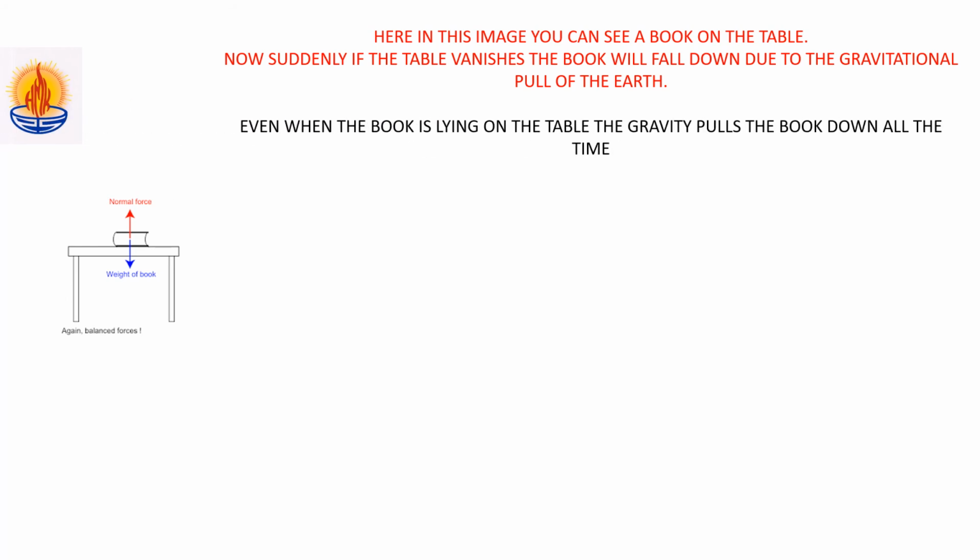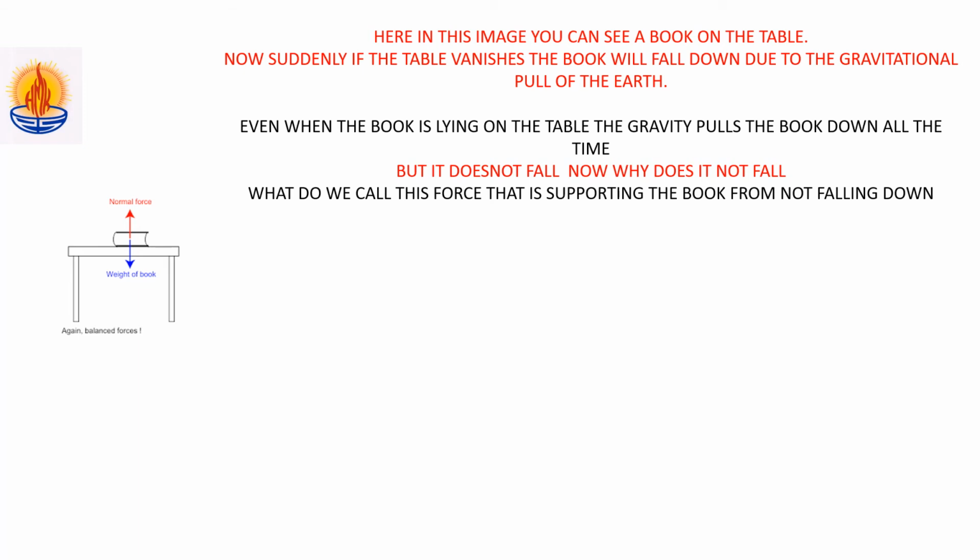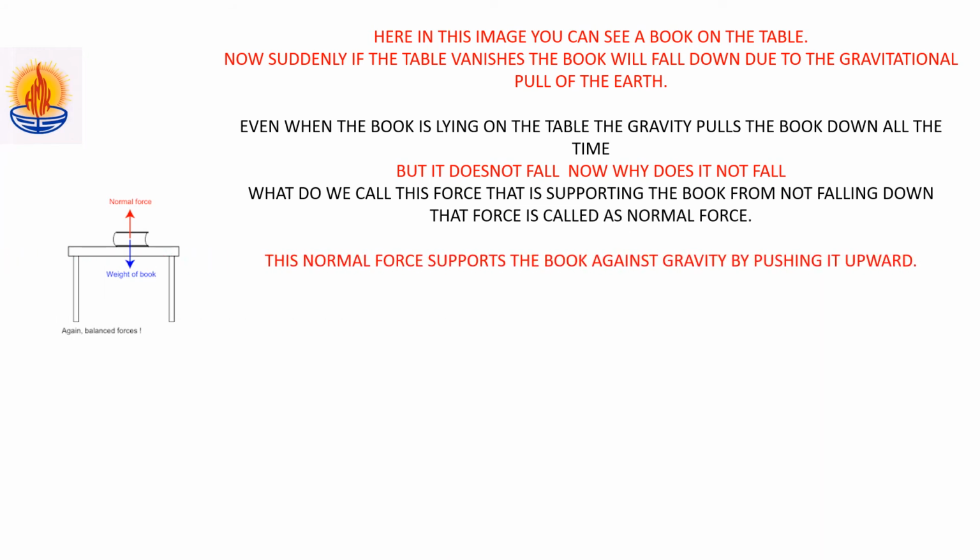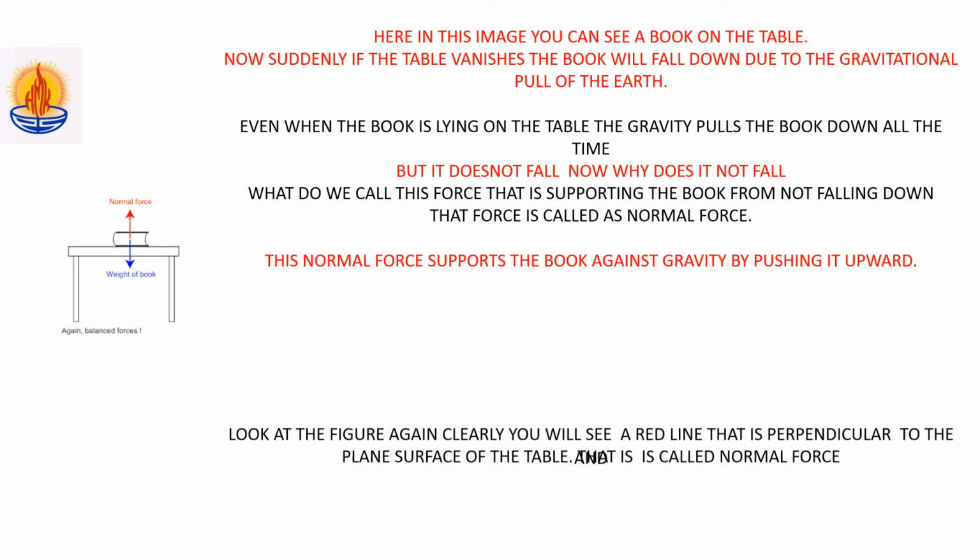Even when the book is lying on the table, the gravity pulls the book down all the time. But still it does not fall. Now why does it not fall? What do we call this force that is supporting the book from falling down? Yes, that force is called normal force. This normal force supports the book against gravity by pushing it upward.